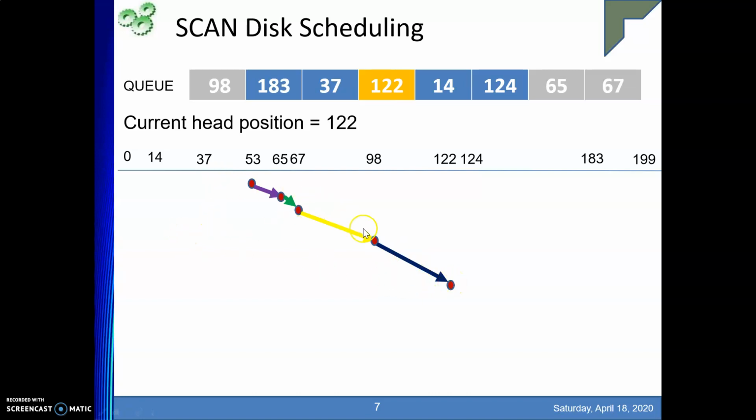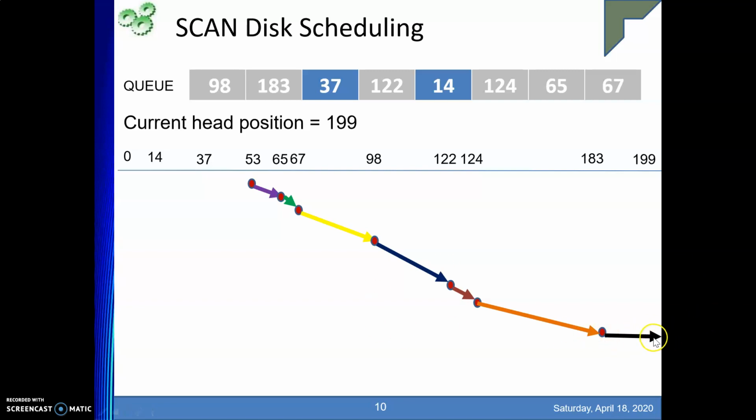So on the way, whatever requests are there, you are servicing them. So 122 you have served. Next whom will you service? Yes, you will be servicing request number 183. This you have served. After servicing 183, you will go to the highest cylinder. My highest cylinder is 199. Till my topmost position I will be going, so I have gone to cylinder number 199.